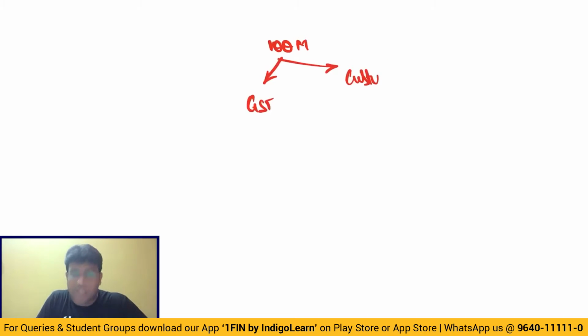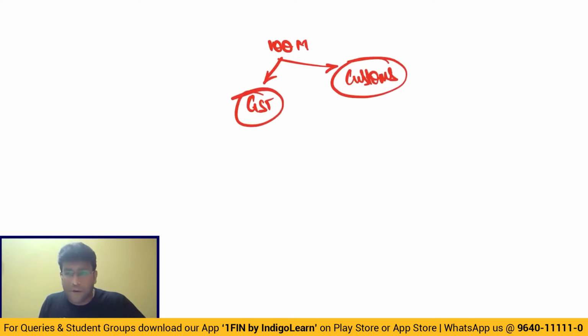So friends, as you all know, out of the 100 marks paper, we have got a division into GST and also a division into customs. Almost 75 marks come from GST and close to 25 marks come from customs. And in customs, it is very clear that a question will come from valuation under customs and a question will come very clearly from types of customs duty. So the syllabus of customs is actually very small, where straight away questions will come in the exam and they are not trying to play around a lot in customs. So that is one such area which is actually very scoring, which you cannot afford to miss. Do you agree with that, my dear friends?